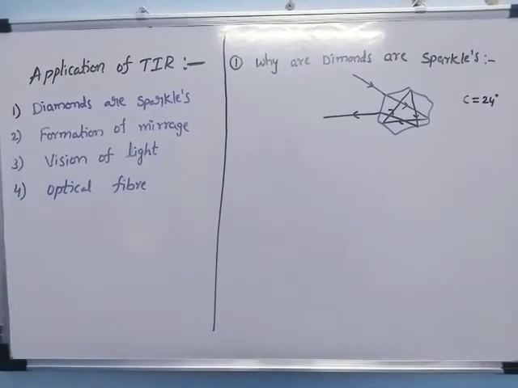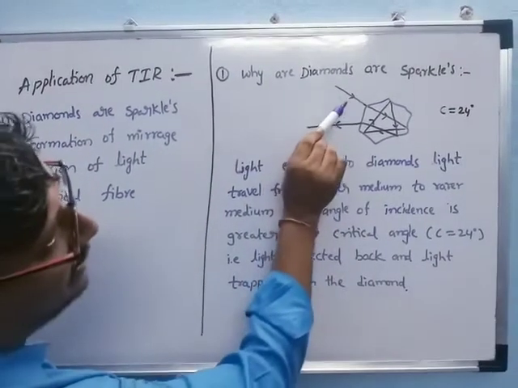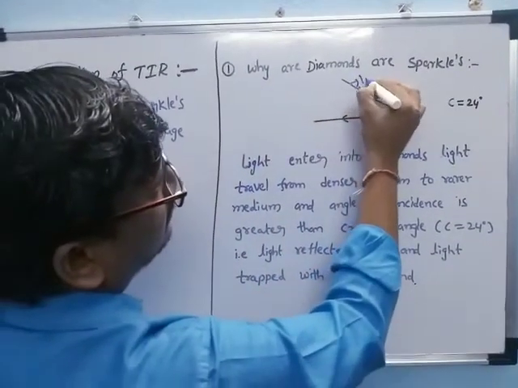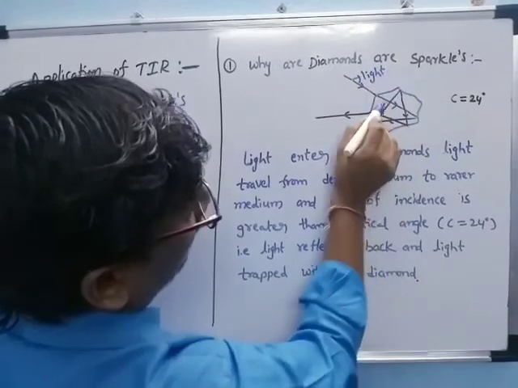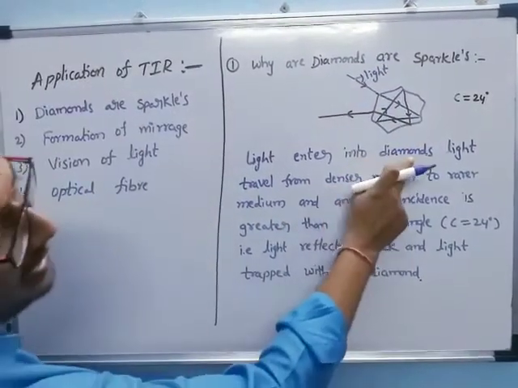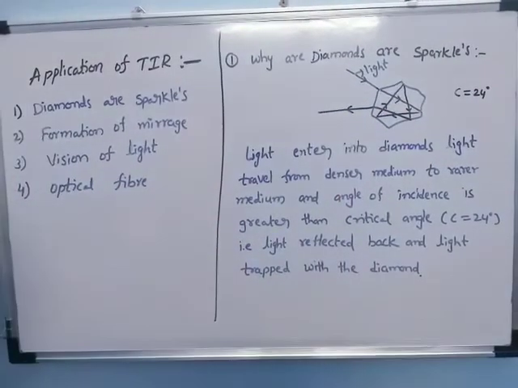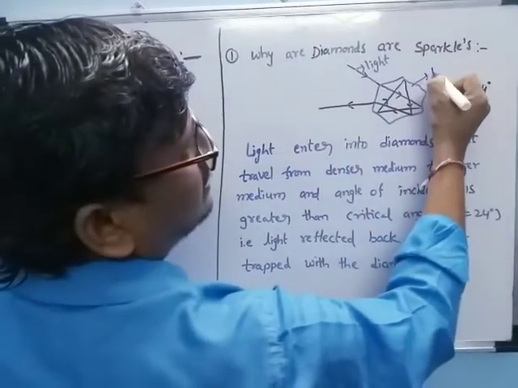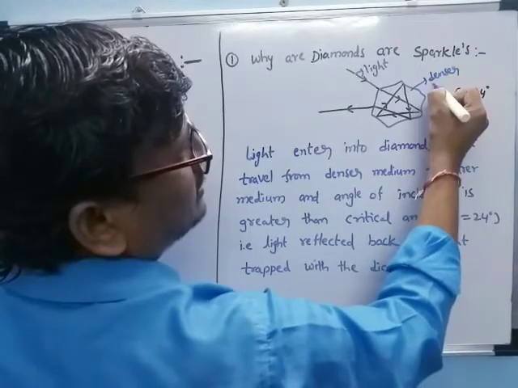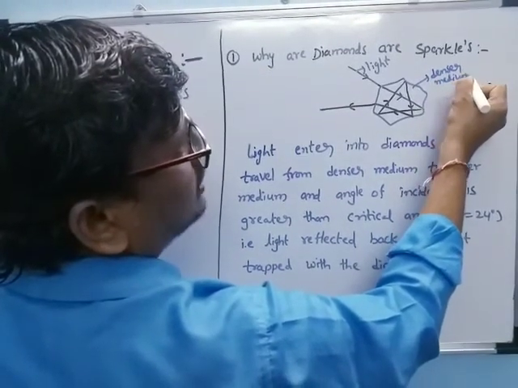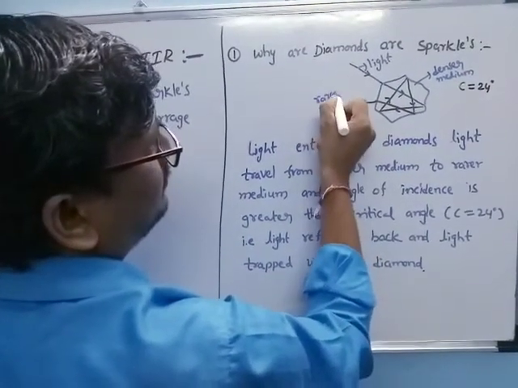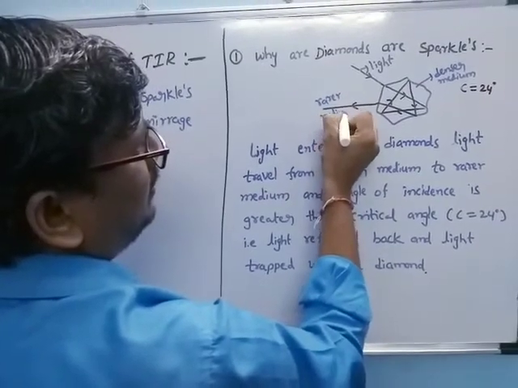When light enters the diamond, it travels from a denser medium to a rarer medium. Inside is the denser medium and outside is the rarer medium.